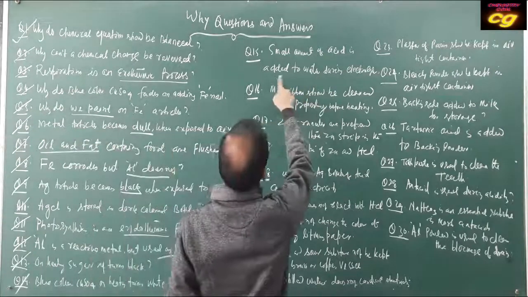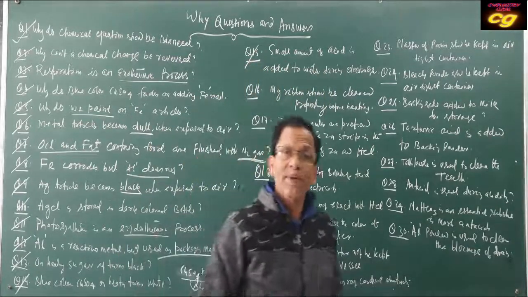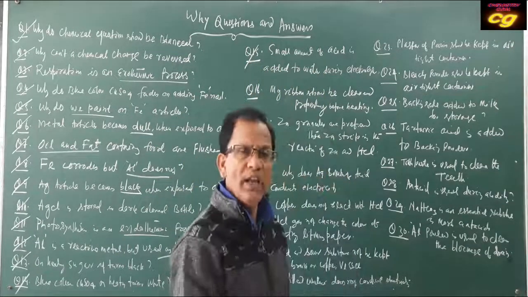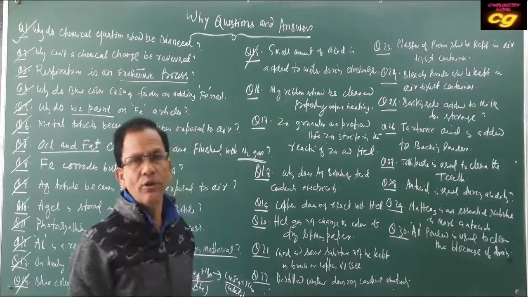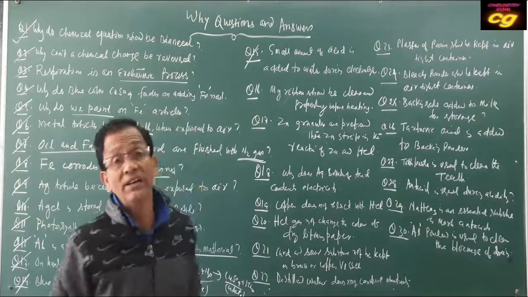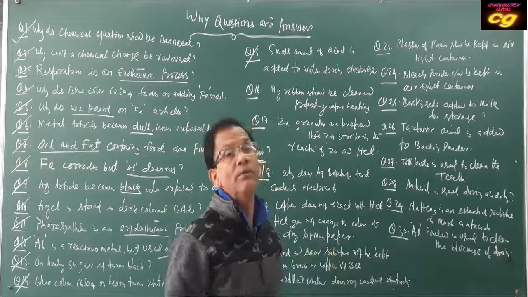Okay. Then question number 15. A small amount of acid is added to water during electrolysis, because you know water is a bad conductor of electricity. When a small amount of acid is added, the water becomes ionized. The water gets ionized in the presence of acid or base.